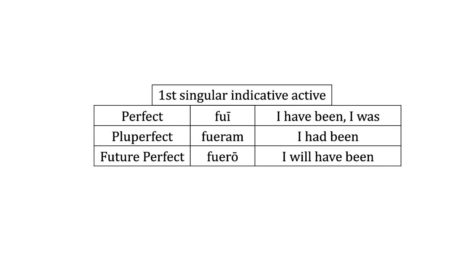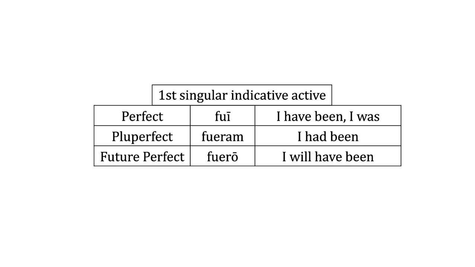All right, so that's fu, that's the stem, and again, the imperfect of to be, eram, added to the end. So fueram is I had been. And then the future perfect, we have fuero. And that's I will have been. And fuero is the stem fu with ero, eris, erimus, eritis, and erint. All right. So those are your perfect system in the first person singular indicative active.